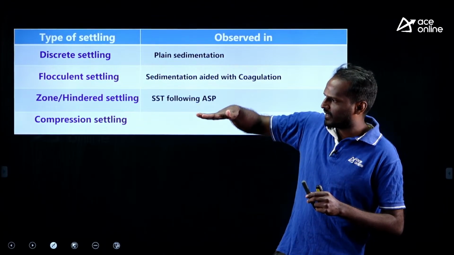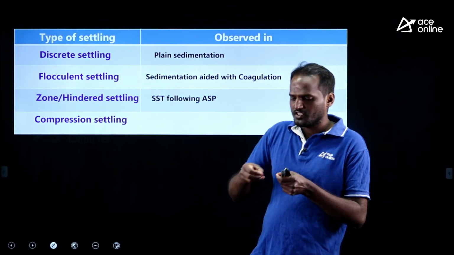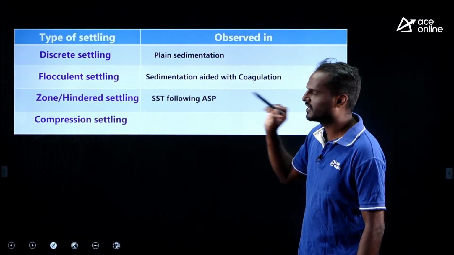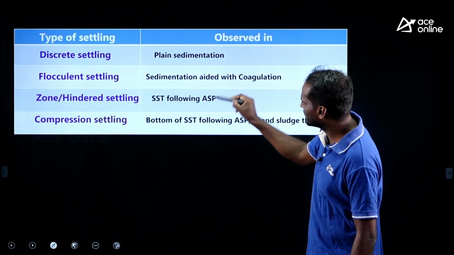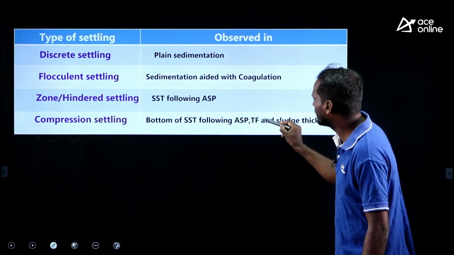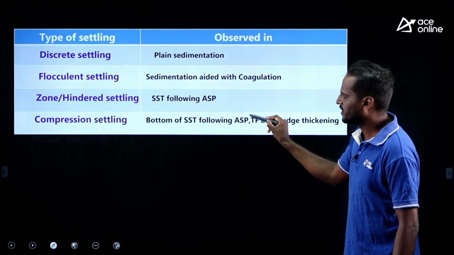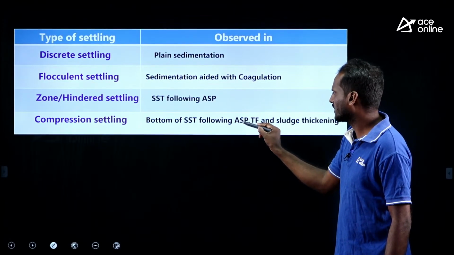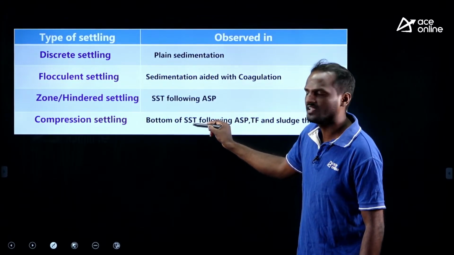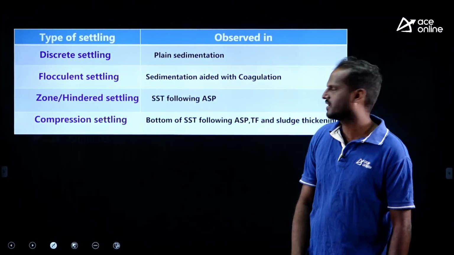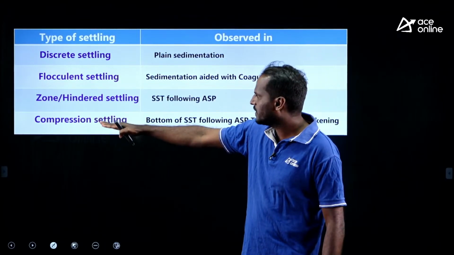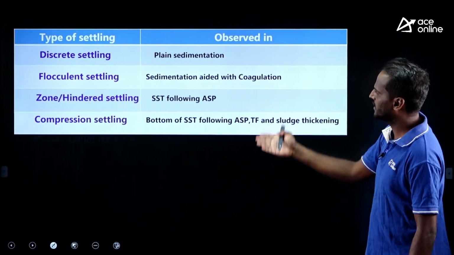The top layer applies pressure on the bottom layer, squeezing out pore water, and the compression happens. That is compression settling, which you can observe in the same SST, but at the bottom of the SST, following ASP or trickling filter. These are wastewater treatment processes: activated sludge process and trickling filter. At the bottom of the SST we have compression settling, and in the sludge thickening process also we can experience compression settling. These are the various kinds of settling.